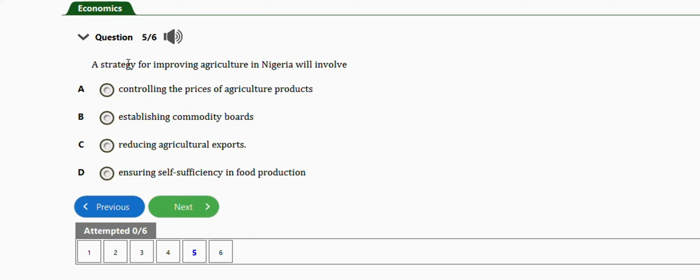Next question is this one. It says a strategy for improving agriculture in Nigeria will involve controlling the prices of agricultural products, establishing commodity boards, reducing agricultural exports, ensuring self-sufficiency in food production. So a strategy here for improving agriculture in Nigeria will involve ensuring self-sufficiency in food production.